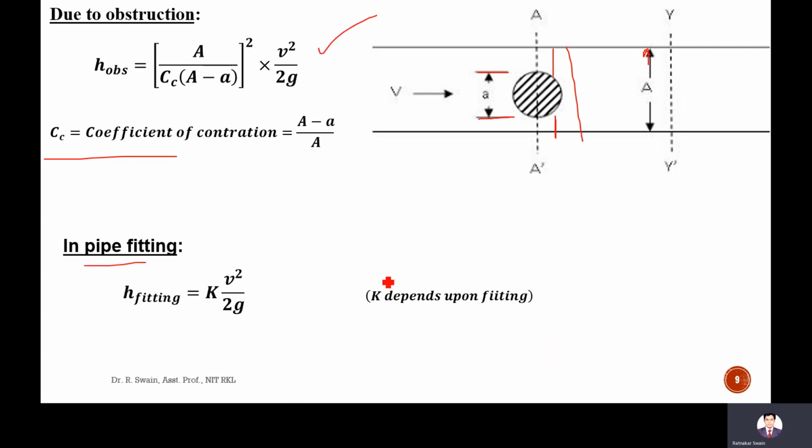Next is pipe fitting. For pipe fitting, the loss is KV square by 2g. This K depends upon the type of fitting; for different types of fitting, the K value is different. So in the question, the K value must be mentioned to determine the head loss due to pipe fitting. So this is about the minor energy losses. So this much. Thank you so much.